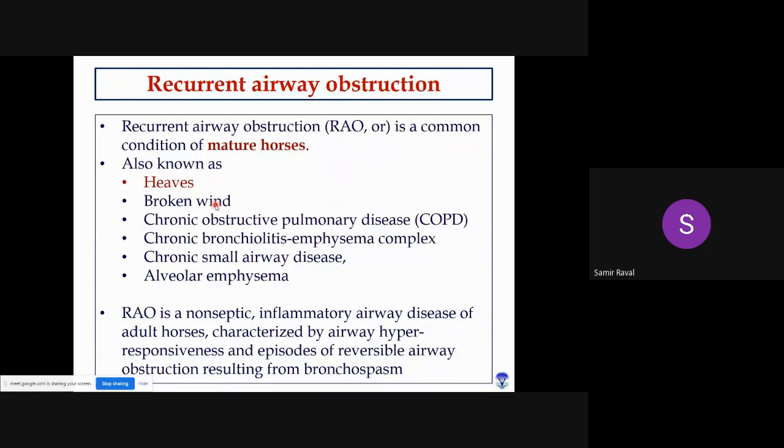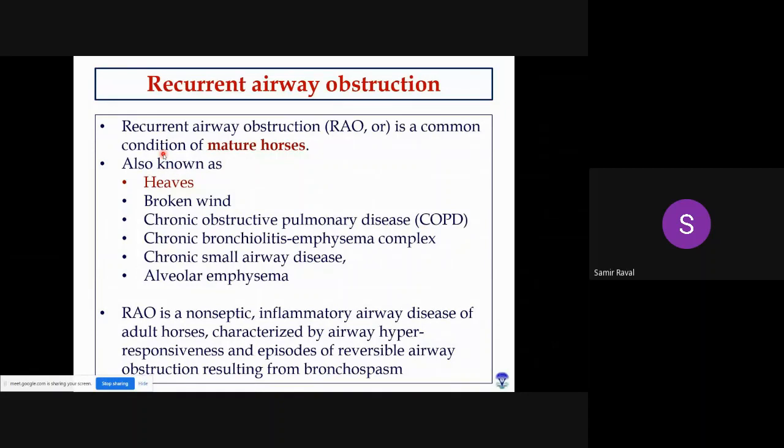Okay, the next topic is recurrent airway obstruction. Okay, so recurrent airway obstruction, the name itself indicates this is recurrent, meaning the animal will show signs of airway obstruction, then again it will recover. After a few days, again it will show signs of airway obstruction, right? So here what happens is there will be a recurrence of the process.